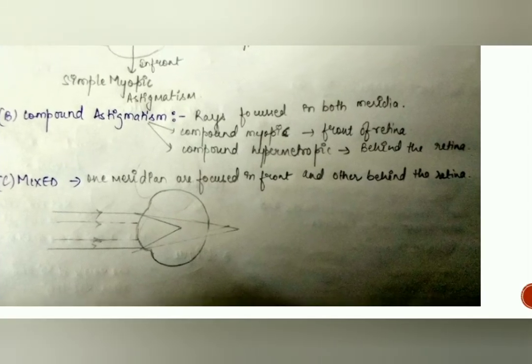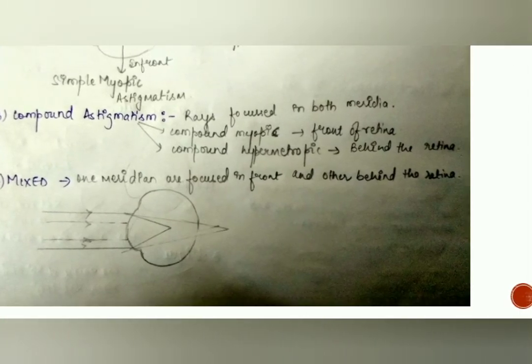The mixed is one meridia focused in front, as you can see here, and if another set of rays of light are focusing, then it will be in the back. So this condition is known as mixed astigmatism.